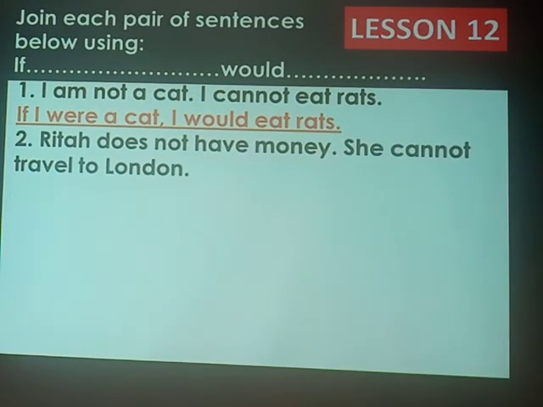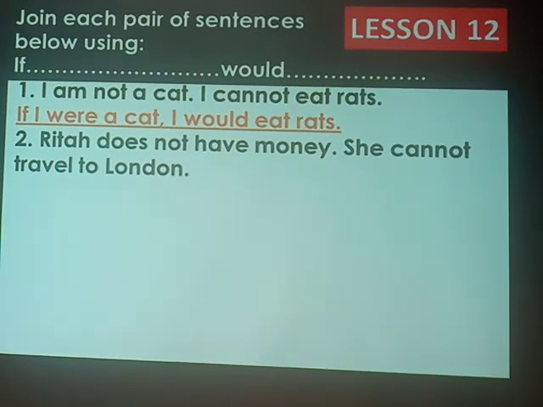I have another one. Rita does not have money. She cannot travel to London. Begin if there. What do you have as the answer? You will have the answer, Rita does not have money. Meaning, if Rita, what do we need there to form ours, to make it if two? We must get the main verb there. What is it? Have. Have is our main verb. Rita does not have. You note that have is our main verb.